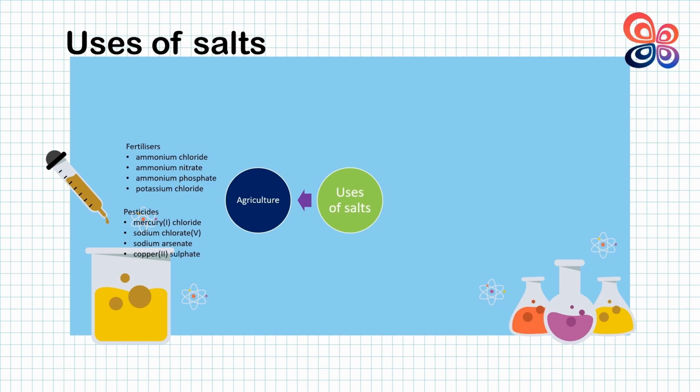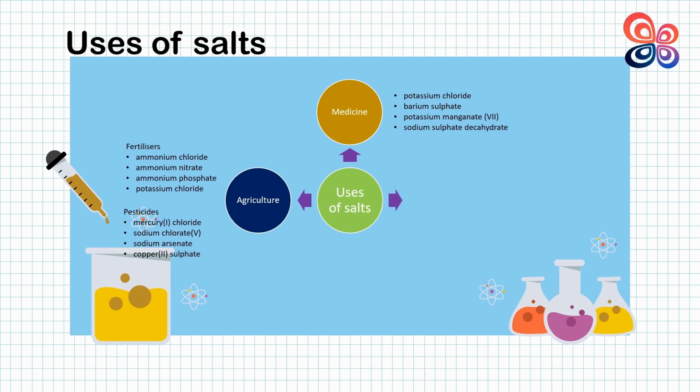Salts also can be used for medical purposes, like potassium chloride, which is used as a substitute for patients who need a low sodium salt intake. Barium sulfate is used for X-rays of a patient's stomach, potassium manganate(VII) can kill bacteria, and sodium sulfate decahydrate, known as Glauber's salt, is used as a laxative.